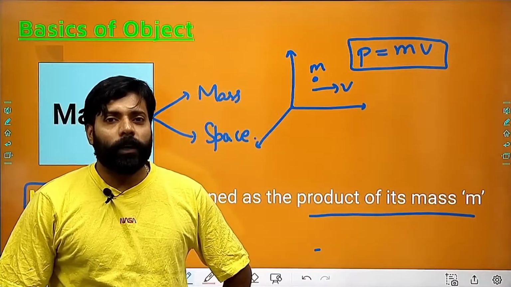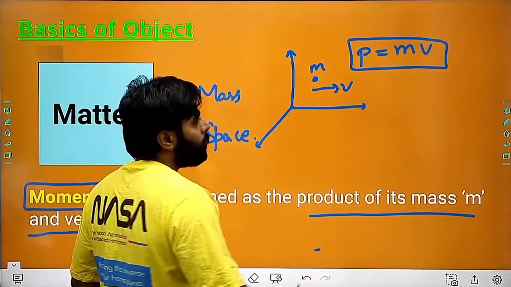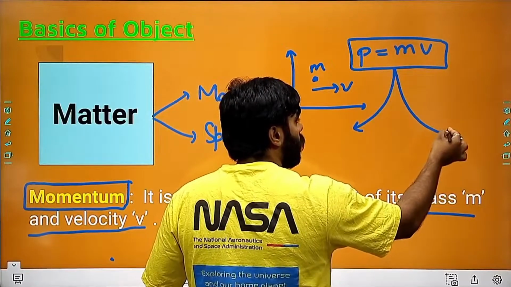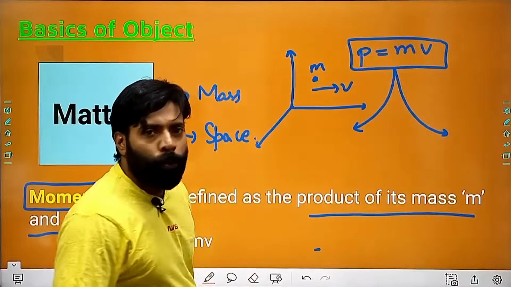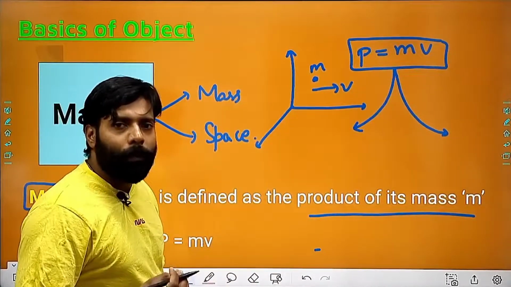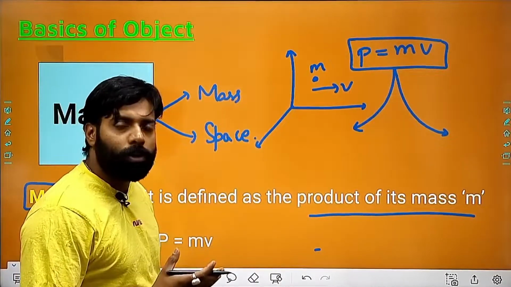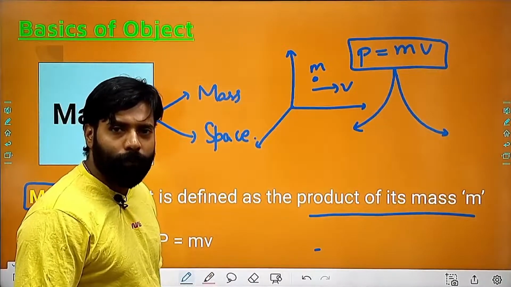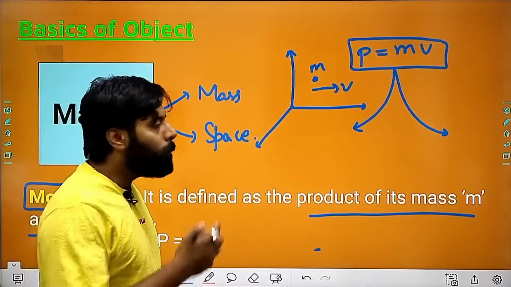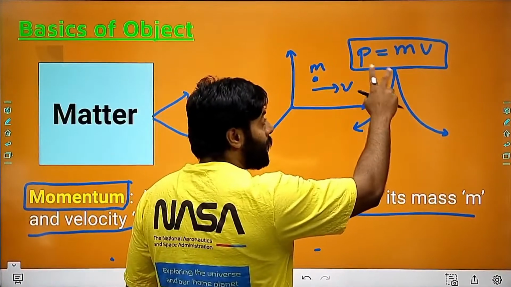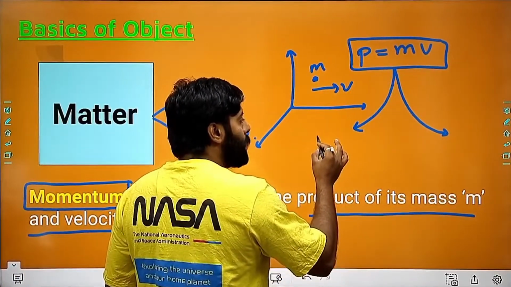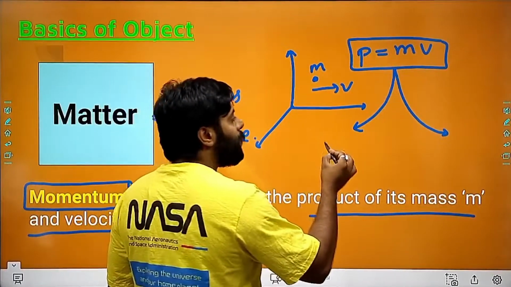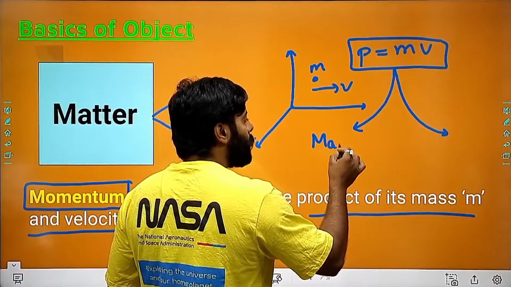This is very important. Why? Because from now onwards, we will be talking about momentum only. We won't be talking about velocity or mass separately. We will be considering them as individual factors as well, but mainly we will be considering them collectively as momentum. So if the object is having the same momentum, then it can be achieved by varying the mass.